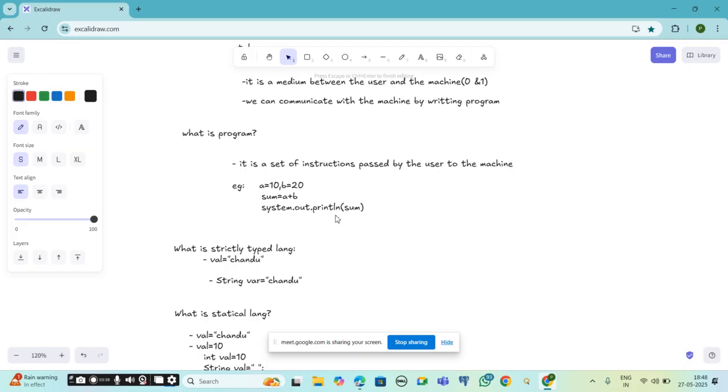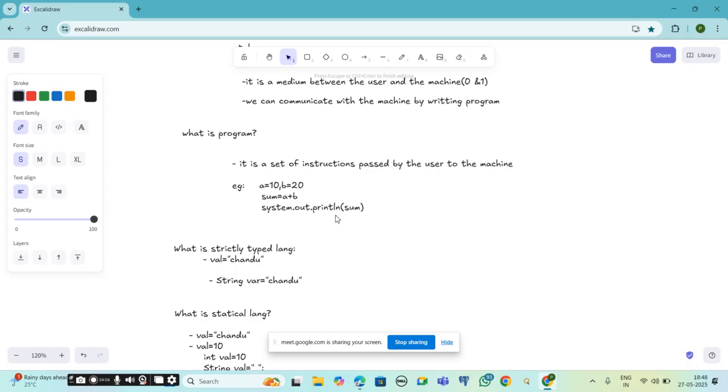The machine will understand those instructions and perform some task and give back the results for us. Okay, is it clear? So a program is nothing but a set of instructions passed by the user to the machine. The machine will understand those instructions or rules, perform some task and give a reply back as a result.